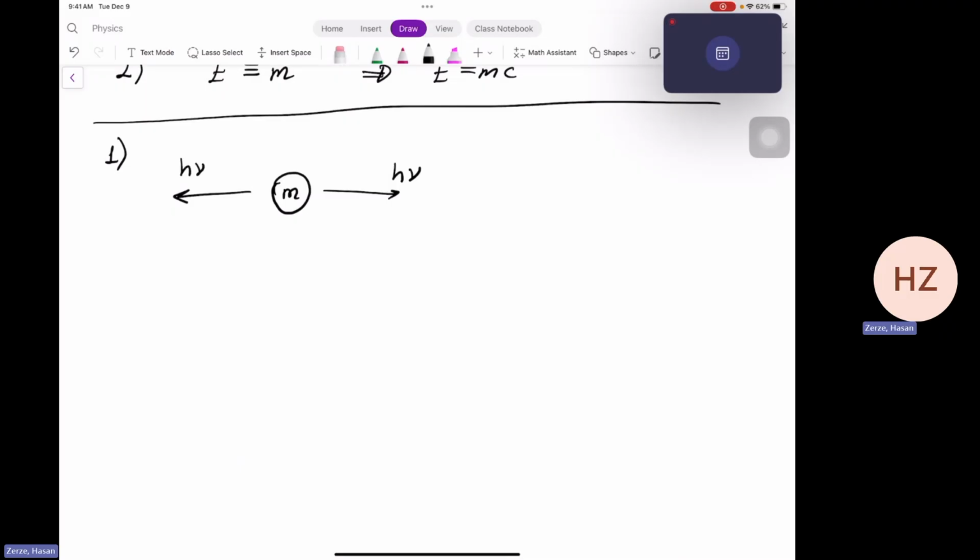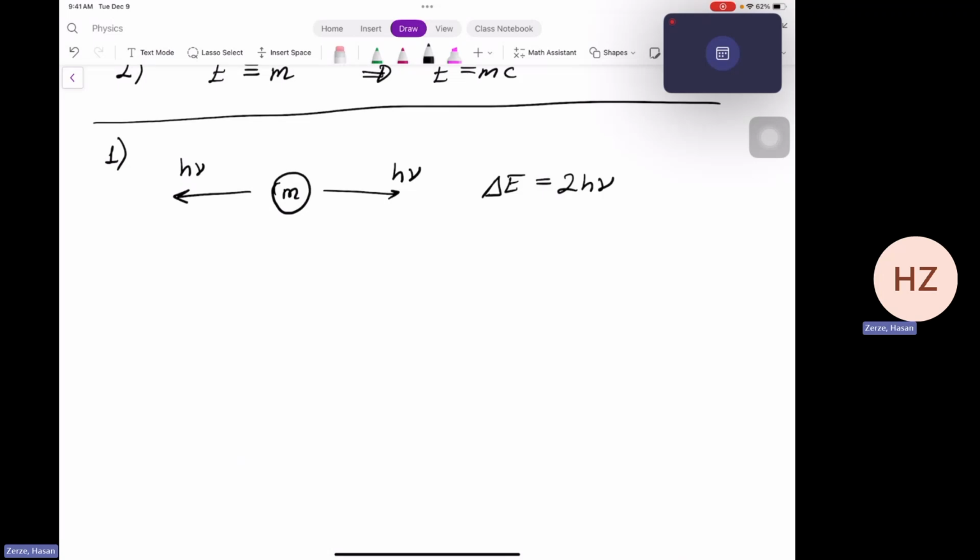So you have two photons going away from the particle because of a radioactive decay. The energy change of this particle will be due to the loss of these photons. Since each photon has the energy h nu, we have 2h nu. So the energy of this particle will diminish by 2h nu in this frame of reference where the particle is stationary.